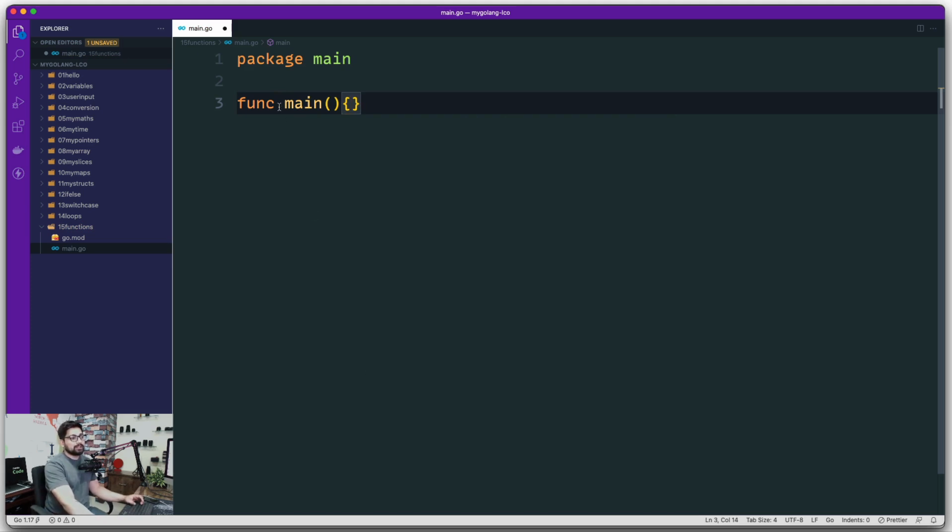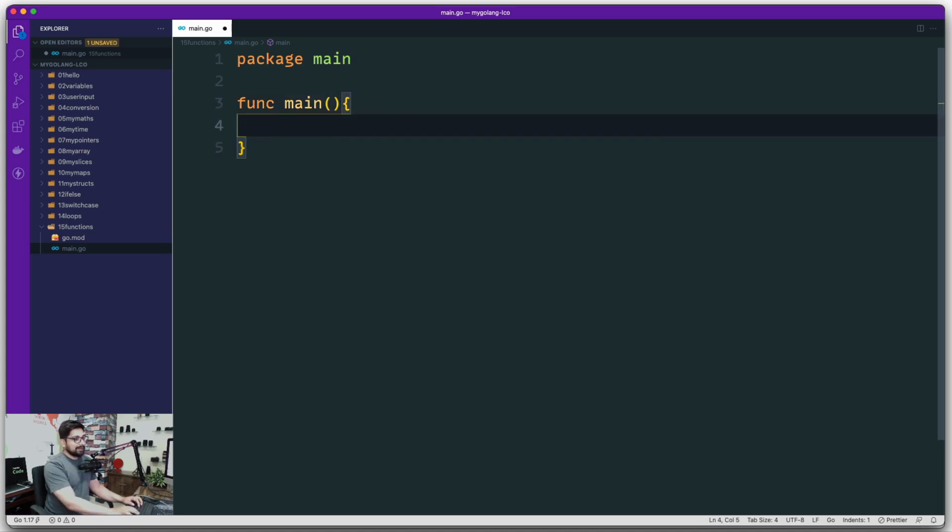The function keyword usually starts with func, and then we have the name of the function. Possibly, there can be something else that can come in between func and main. We'll talk about that in the next video. But as of now, this is the knowledge we have. We use the func keyword, the name of the function itself, a pair of parentheses, and the curly braces. In the pair of parentheses, we can possibly pass some arguments. We will explore them definitely in this video, but this is all we've got.